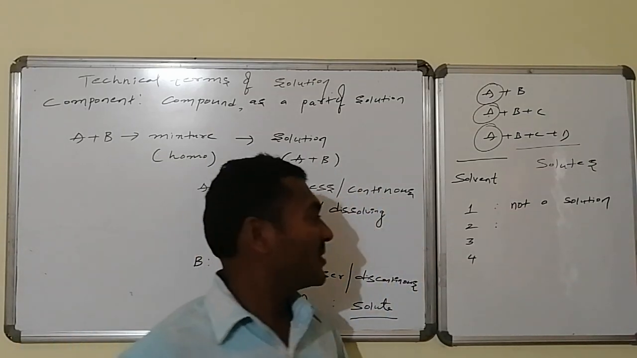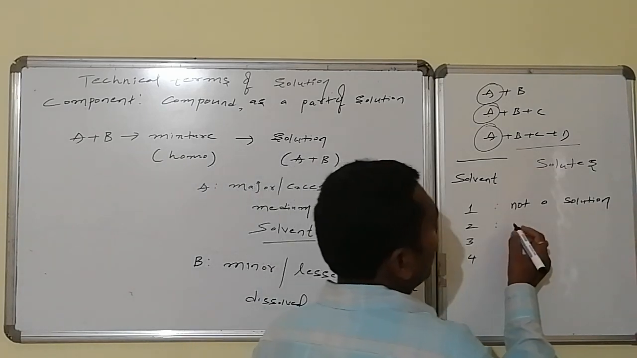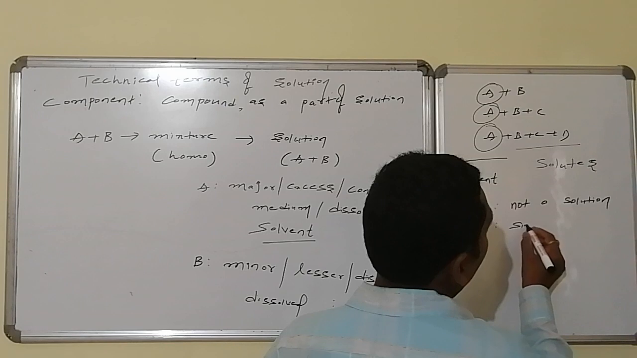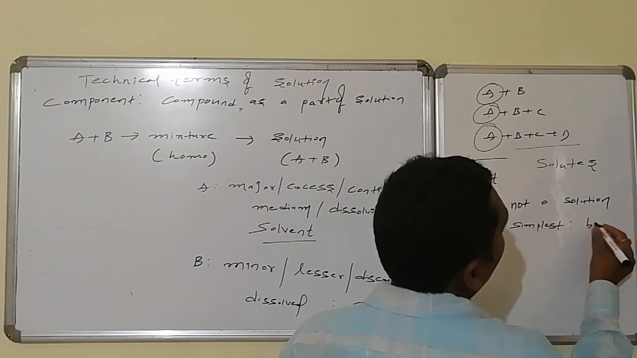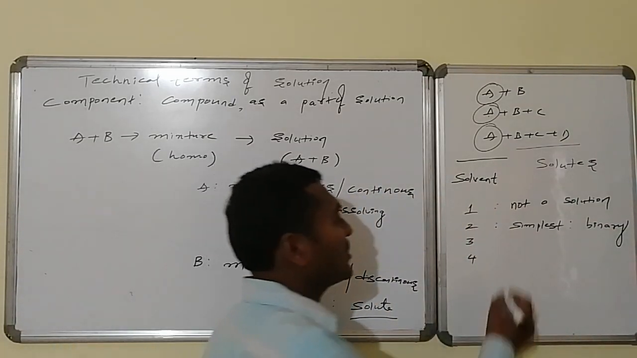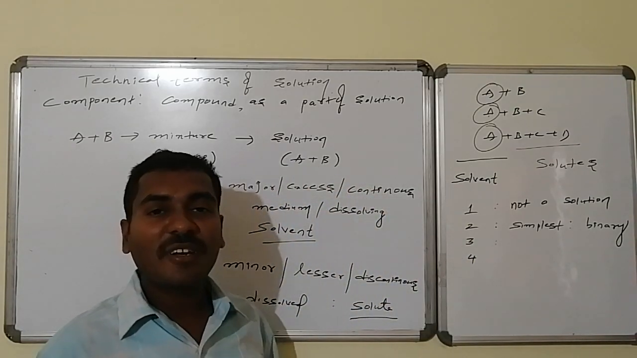Suppose two components are there. That is the simplest solution, so it forms a solution. The simplest consists of the minimum. How many is the minimum? Two. Hence it is said to be a binary solution. Similarly, if three components are there, out of three, one is the solvent and the remaining two are solutes.